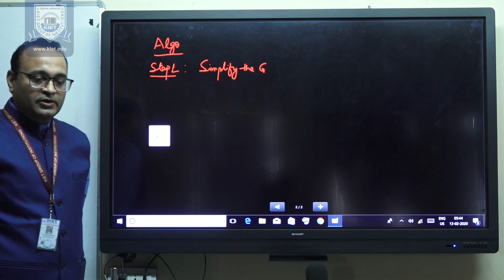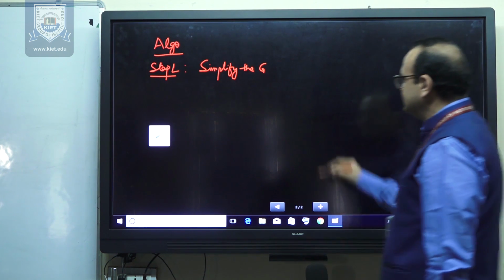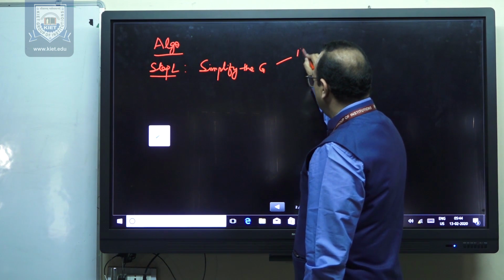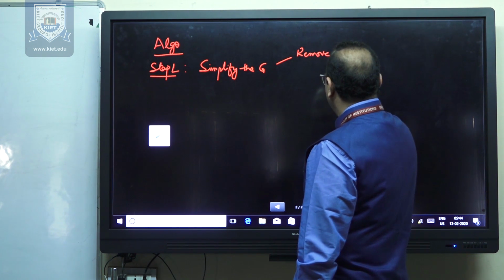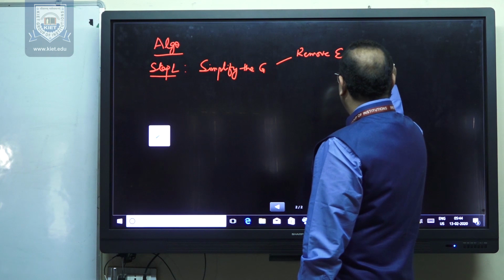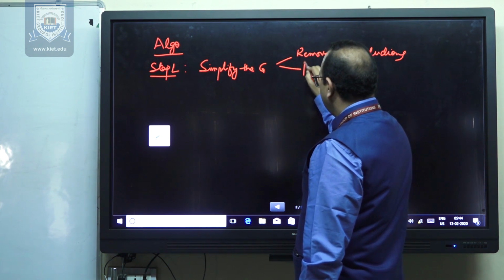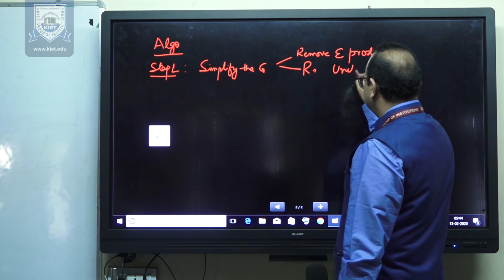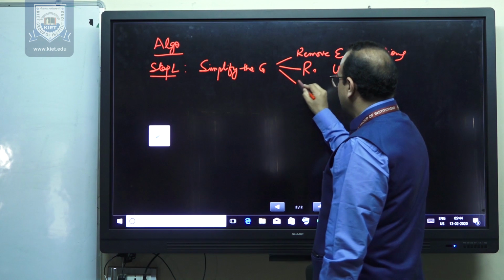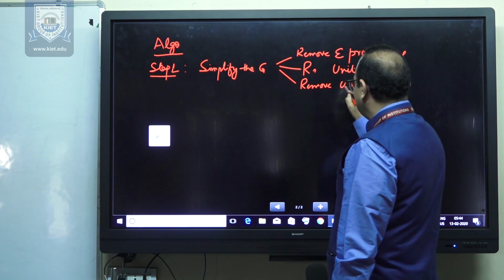We have already seen that in the simplification process of a grammar, there are some steps. Step number 1: remove null productions. Remove unit productions, and then remove useless symbols.